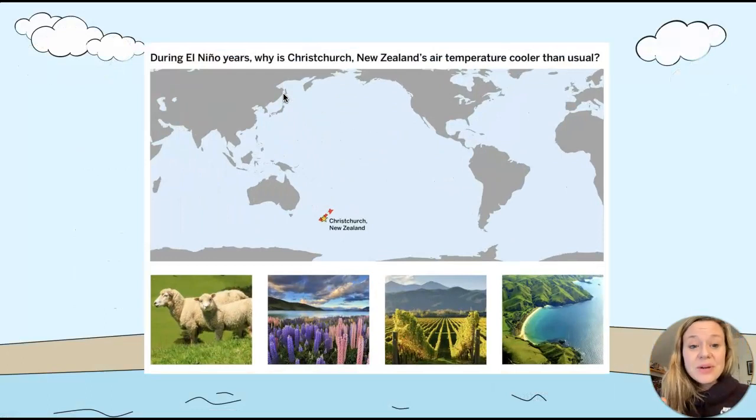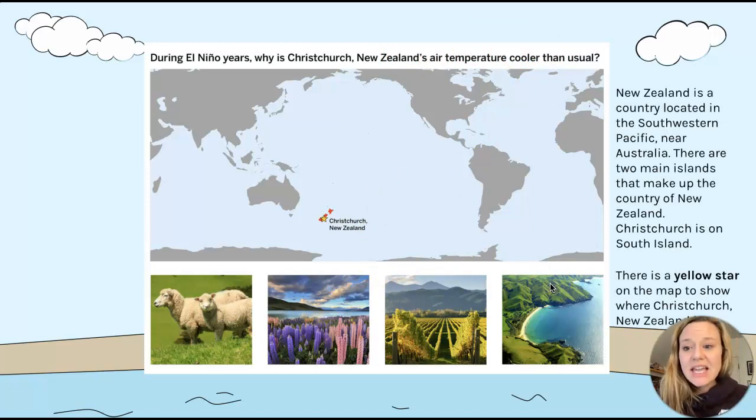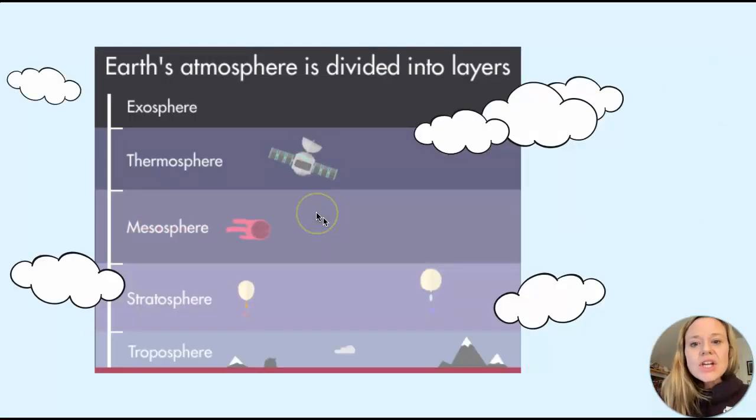So we are going to be studying Christchurch, New Zealand, and we are wondering why during El Nino years the air temperature is cooler than usual. Here are some images of Christchurch, New Zealand. It is a country in the Southwest Pacific Ocean. It's near Australia, right here. To study this, we need to learn more about what we're looking for. We need to identify the key points in order to learn about this.